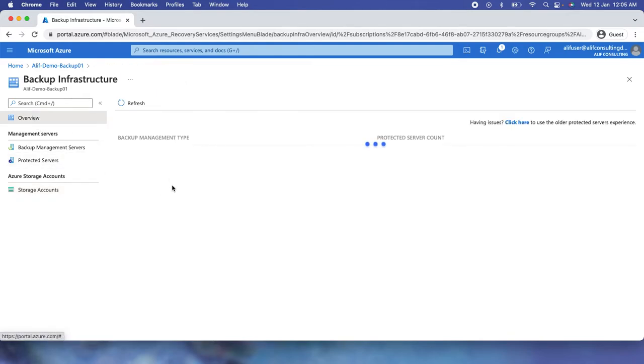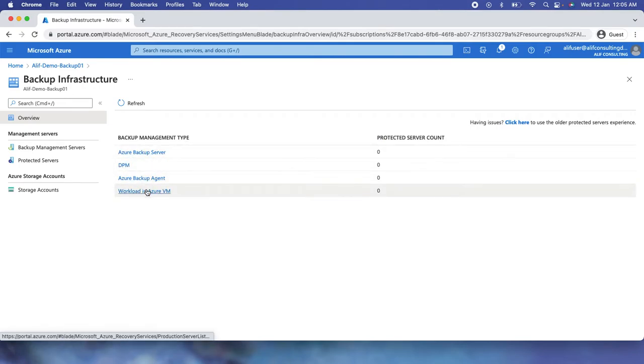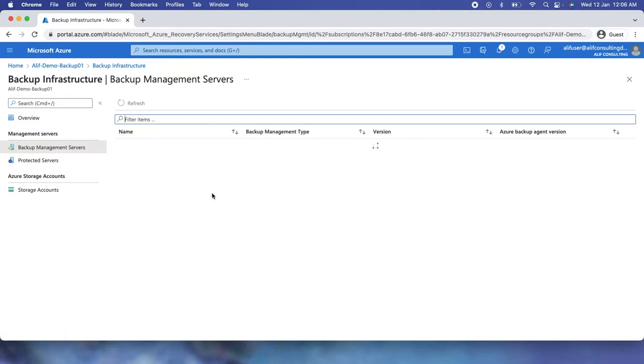And apart from that, if we want to see how many backups, how many VMs have the backup agent, how many workloads are in the Azure VM, how many backup servers, or how many DPM servers we have, we can do that. Apart from that, if we have added any kind of backup server or on-premise server, that will be visible here.